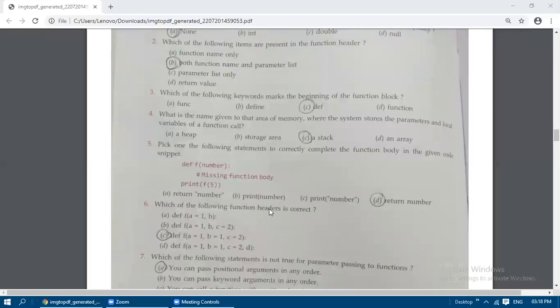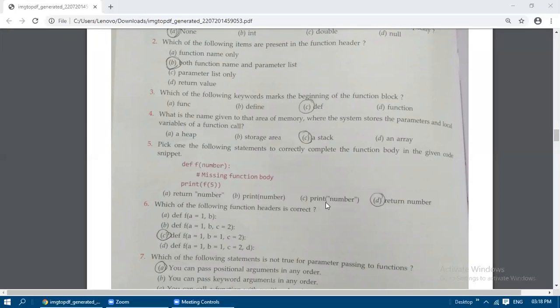Next, we need to pick one of the following statements to correctly complete the function body in the given code snippet. We need to put the correct function body: return number. We should not write return with double quotes around number. So return space number is the only correct statement, and the other three are wrong.